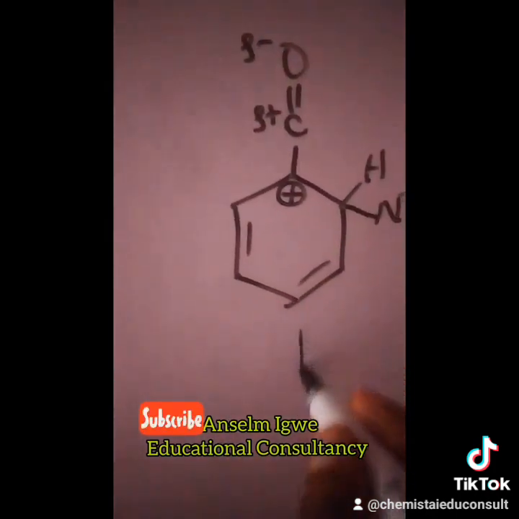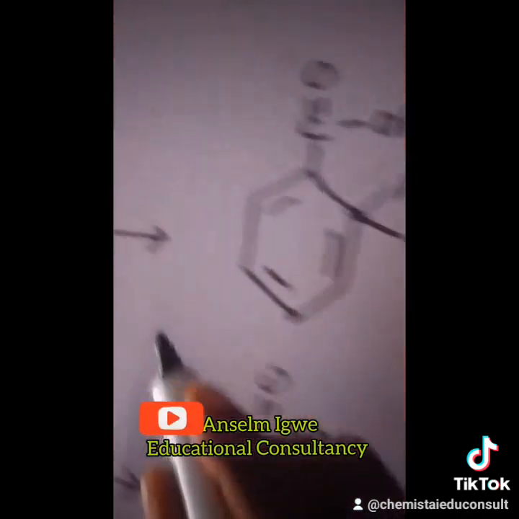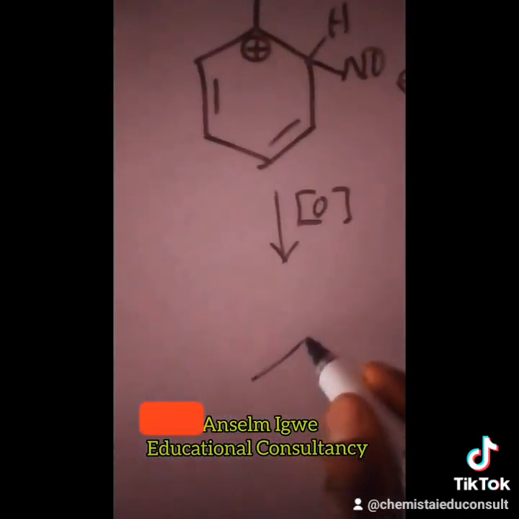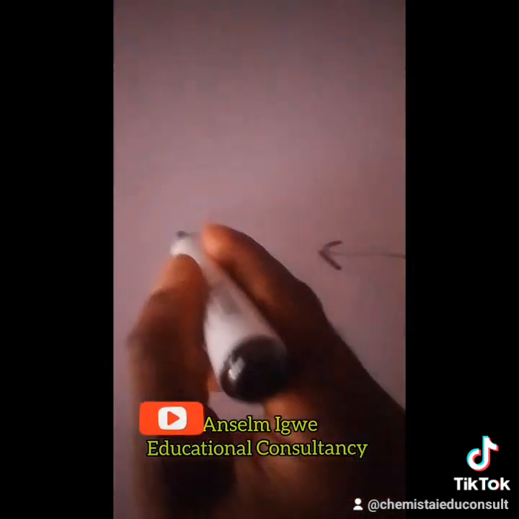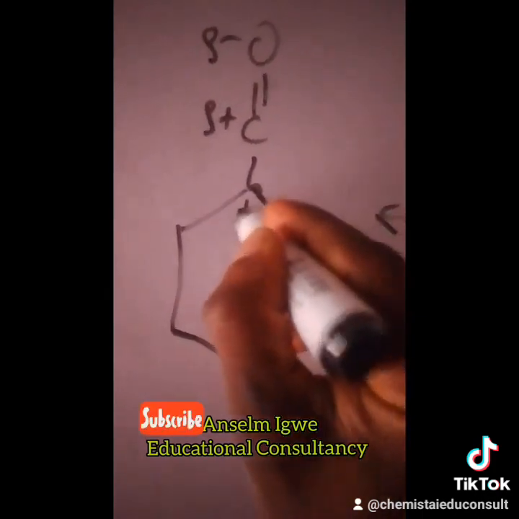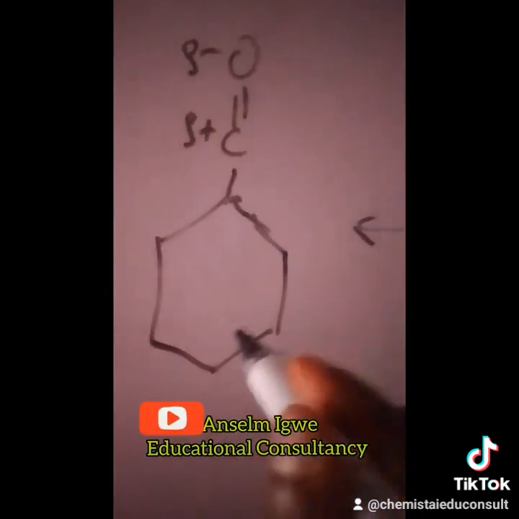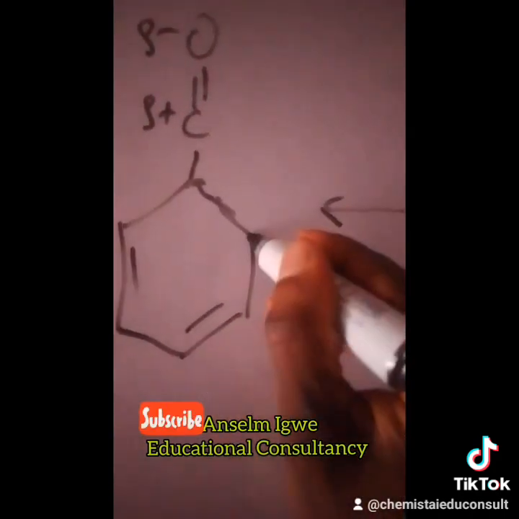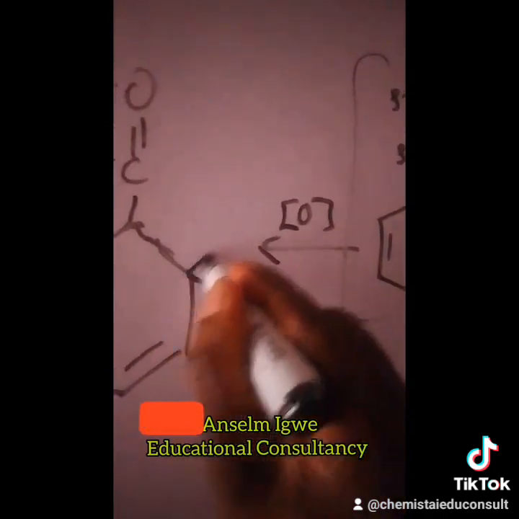But the final product will always be the oxidized product in the presence of this acid, and which is this. Okay, let me do it this way. These are the canonical structures. So the final product will look like this, the final product without any charge now. The product will be like this, NO2, because this is oxidation, and H.